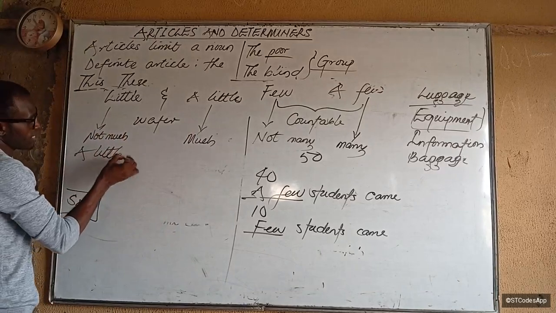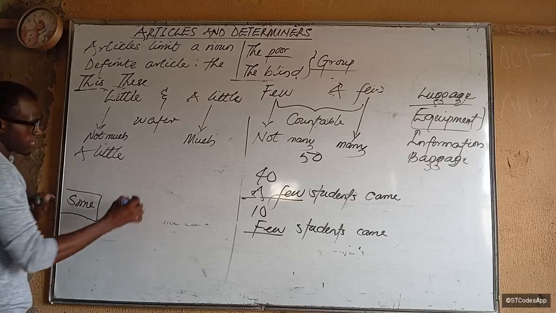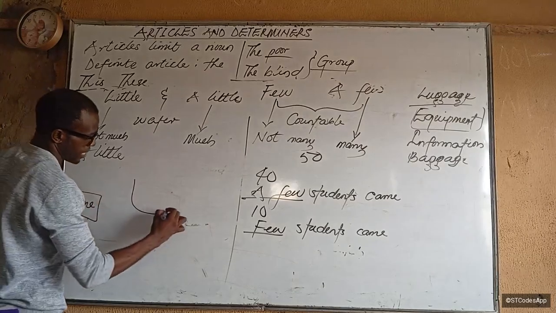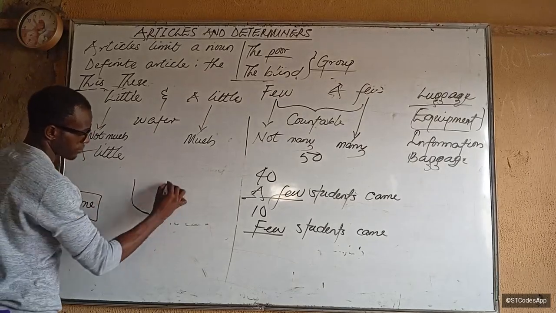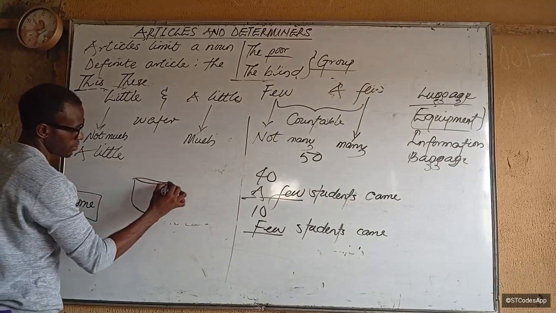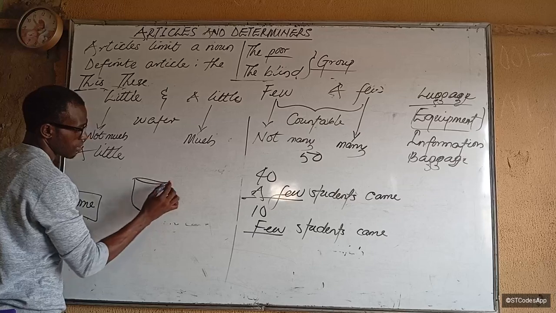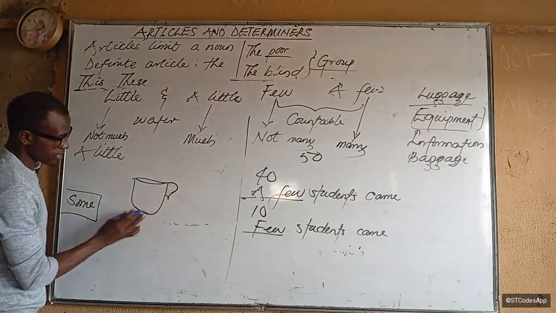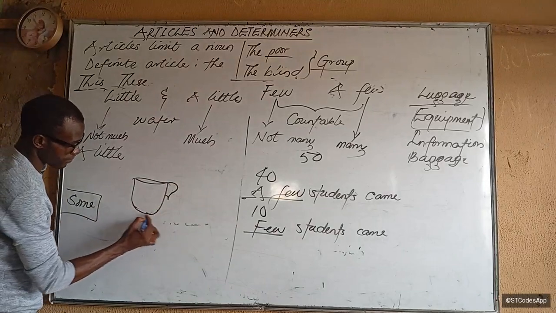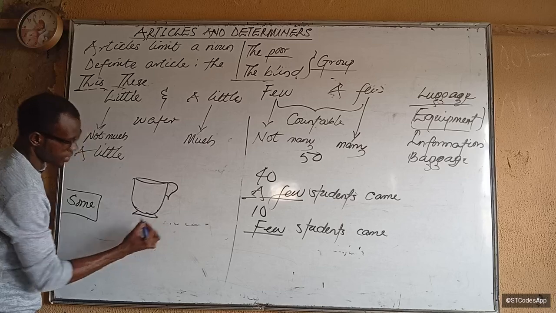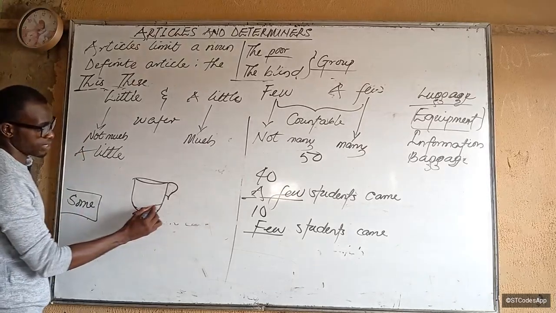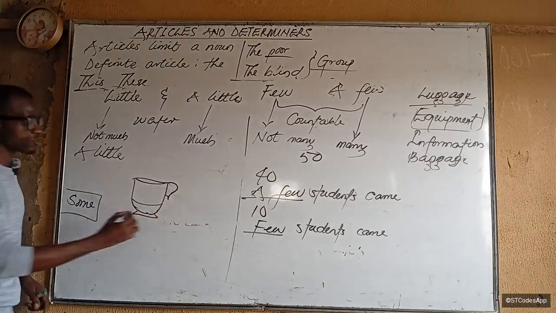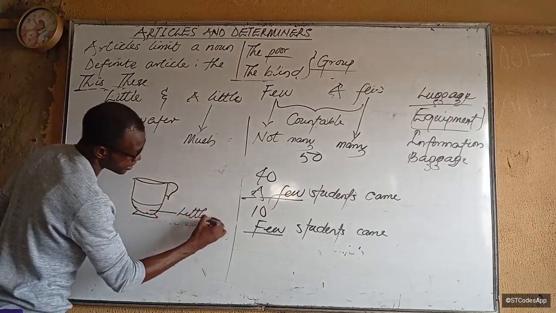A little water means, if I have a cup like this, for example, if water fills it to this point, this is little water.